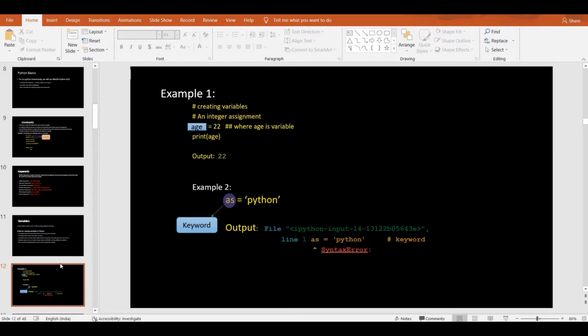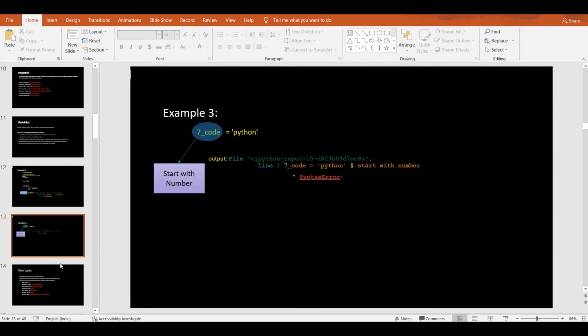And example 2: as equals Python. Here as is a keyword, so we get a syntax error as output, because as is a keyword, and we don't use keywords as variable names. One more example is 7 underscore code equals Python. Here we get a syntax error because a variable can't start with a number.